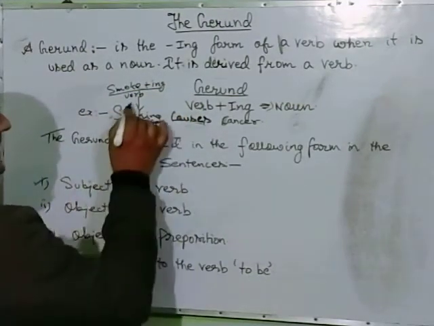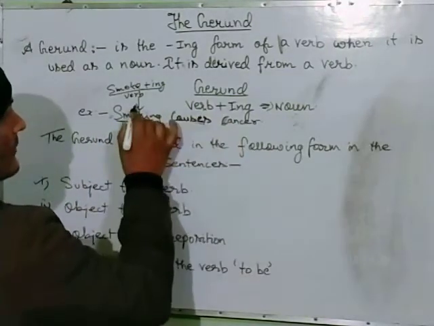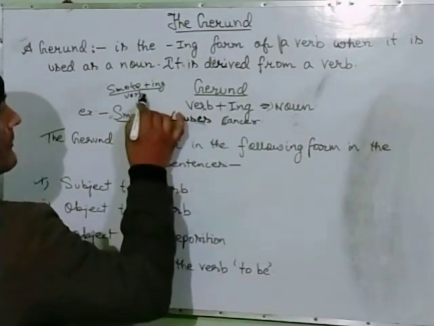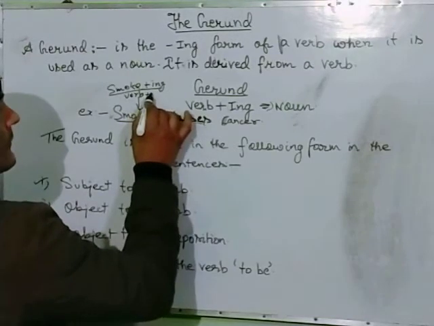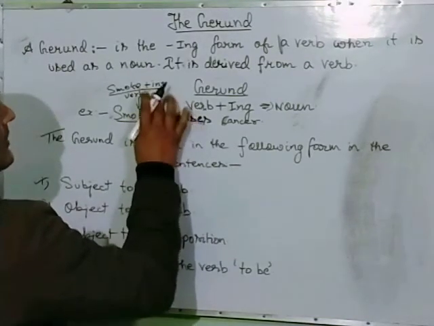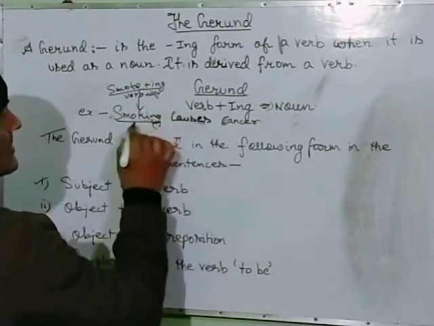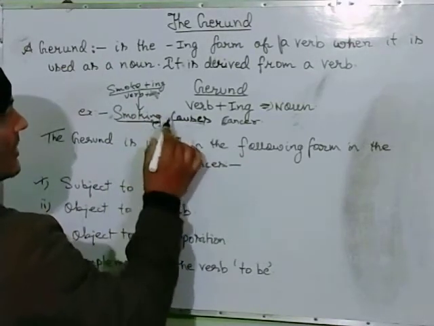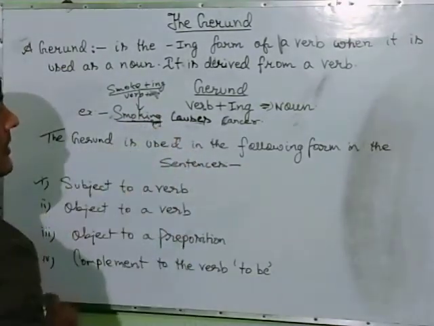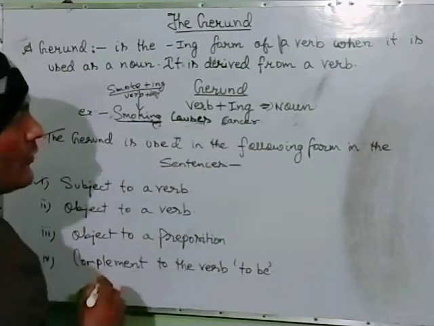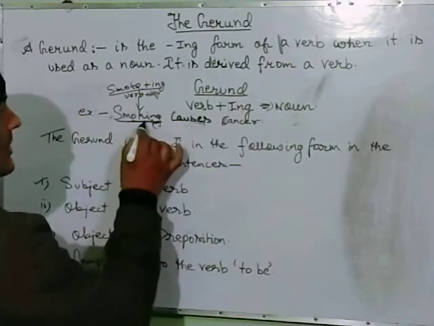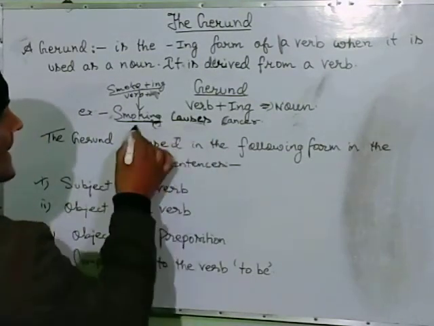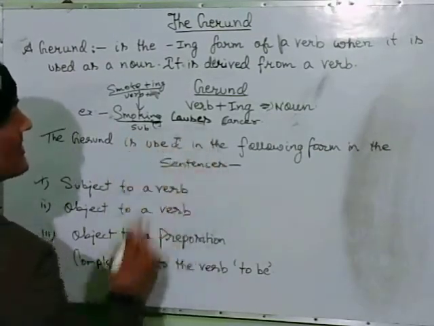Smoking. And smoking, like I said, when a verb is added with the ing form, then it becomes a noun form. It becomes a noun form as a subject in a sentence.